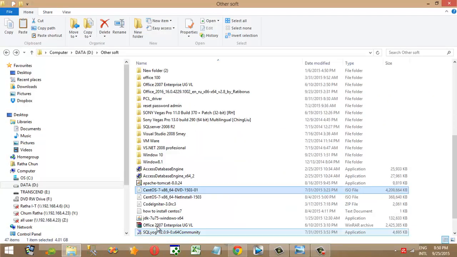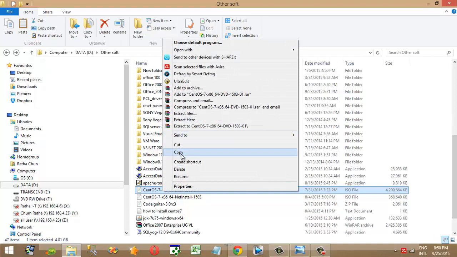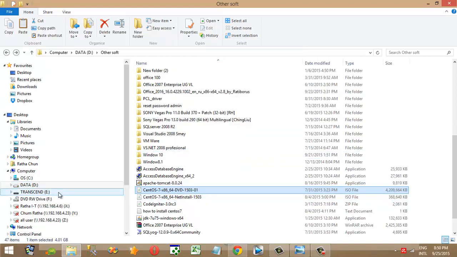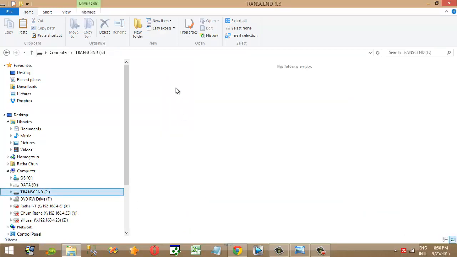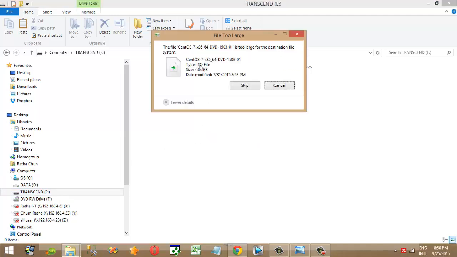Here is my file. I want to copy it to my USB drive. Right click, copies. Here is my USB drive. Okay, and then I select paste. You can see these errors. The file CentOS7 is too large for the destination file system. Okay, so now I will show you how to solve it.